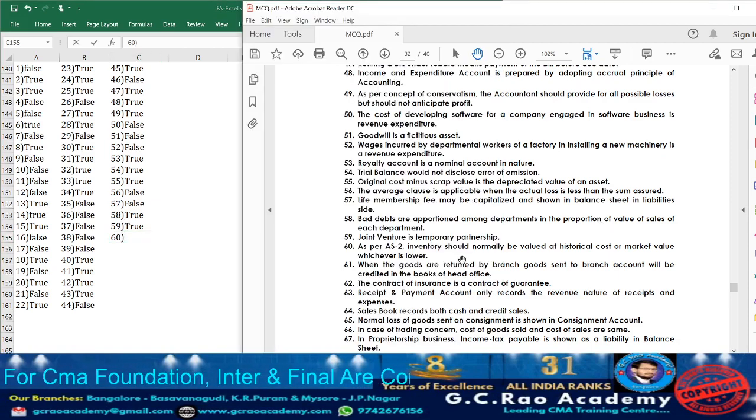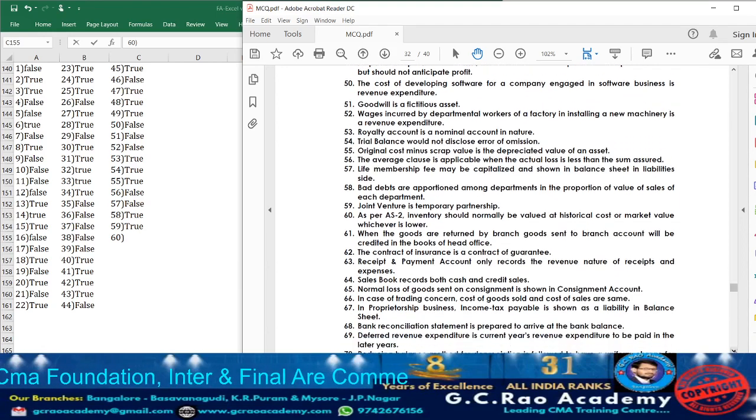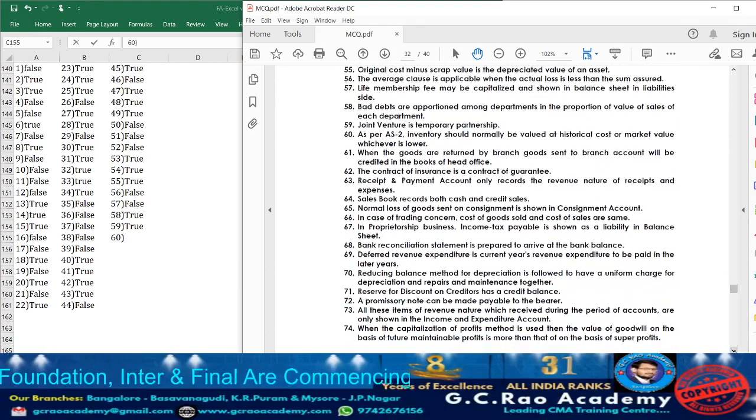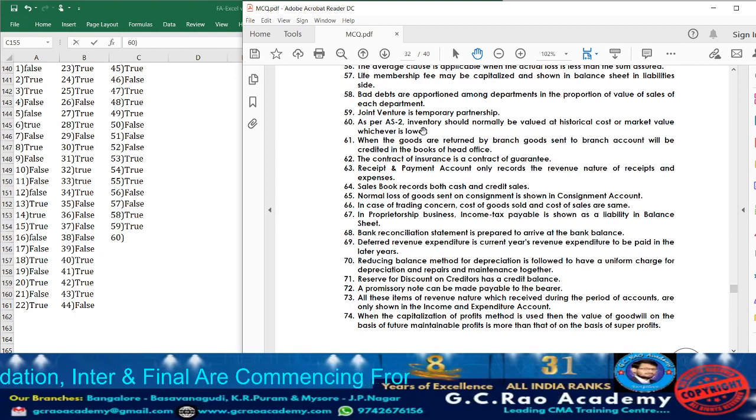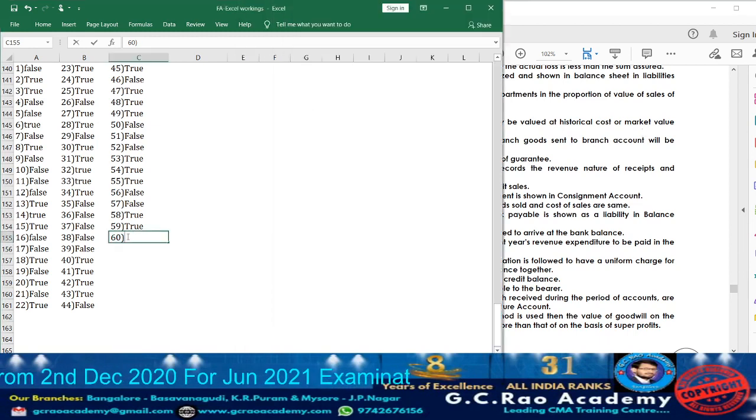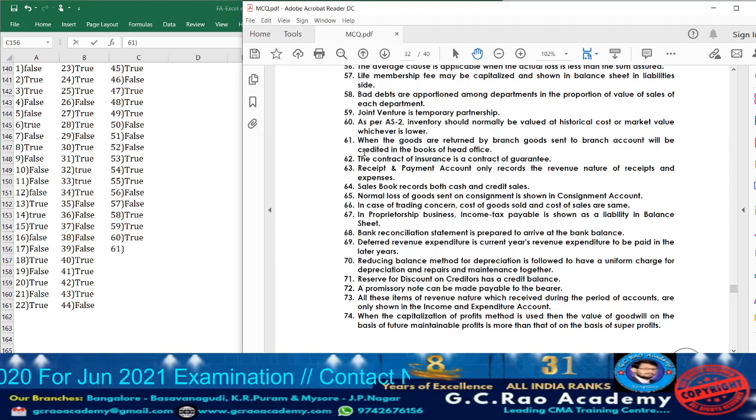Now let us move on to question 60. What they are telling? As per AS 2, inventory should normally be valued at historical cost or market value, whichever is lower. Yes, true. Historical cost means actual cost. Market value means NRV. Yes, so accordingly the statement is true. So take down true. Next, 61. Moving on to statement 61.